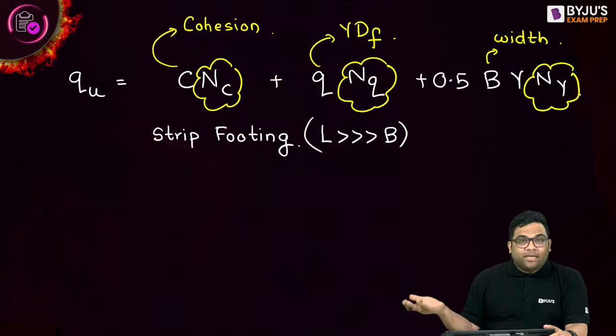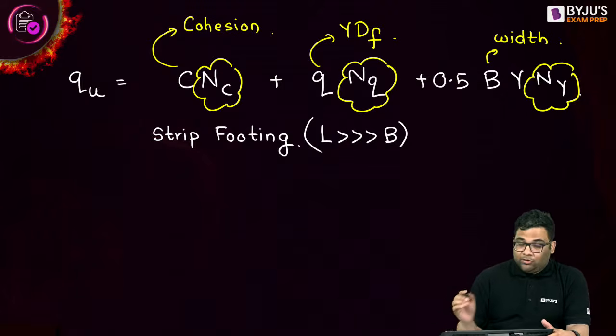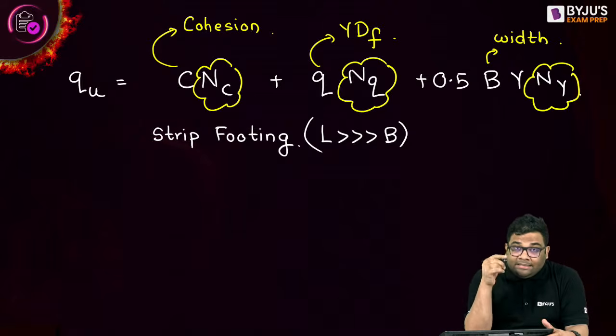Either purely cohesive soil or cohesionless soil. Let us first see the effect of shape. So this is for a strip footing. Now if you are seeing the other shapes, what can be the other shapes?